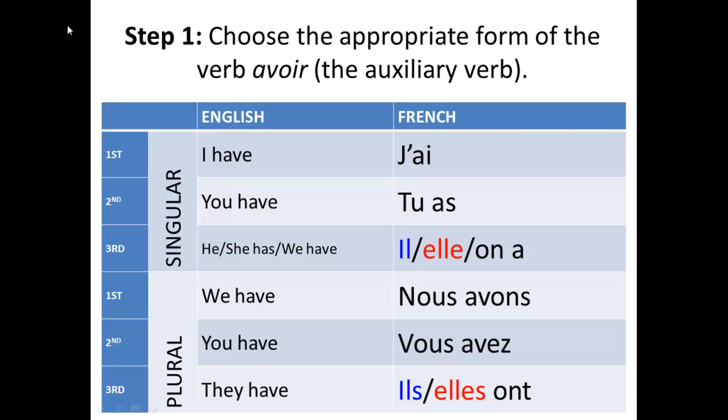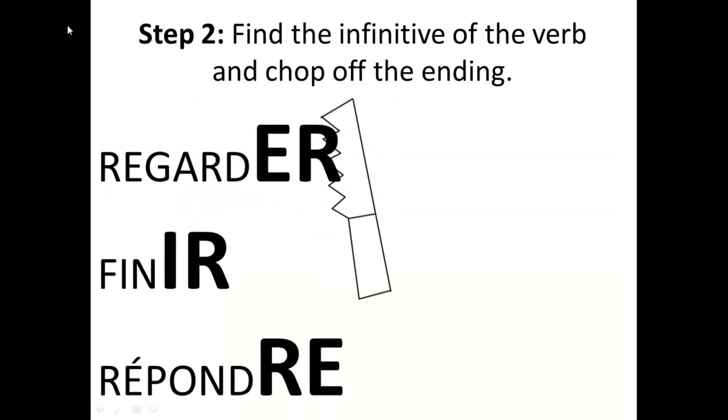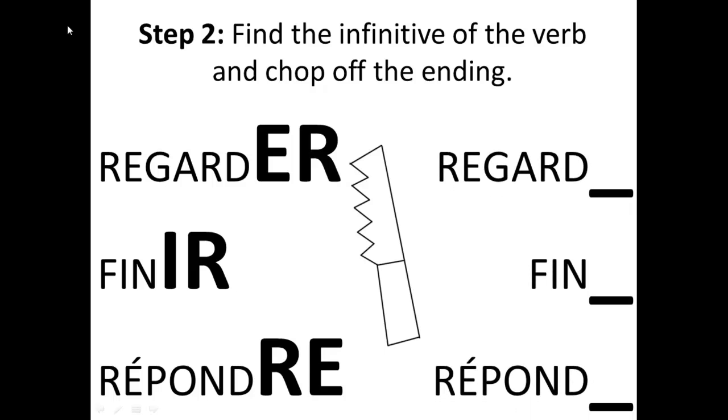Notice how you do pronounce the S in this situation where you haven't in other examples because of the next word beginning with a vowel. Ils ont, elles ont. Step 2. Find the infinitive of the verb and chop off the ending. Regarder, finir, répondre. Chop, chop, chop. See, the infinitives now have the ending missing and all you're left with is the stem.